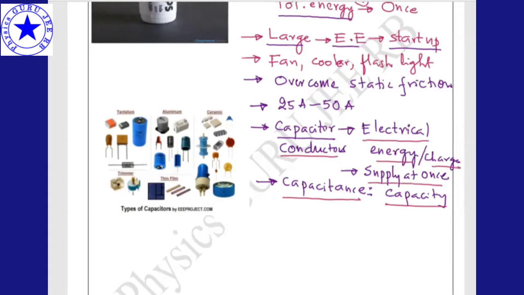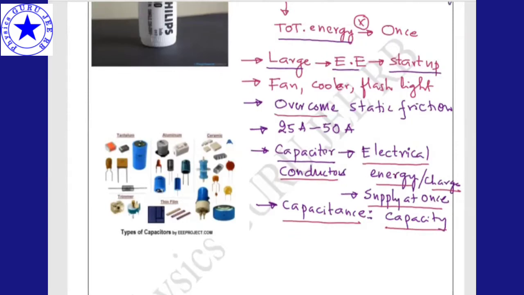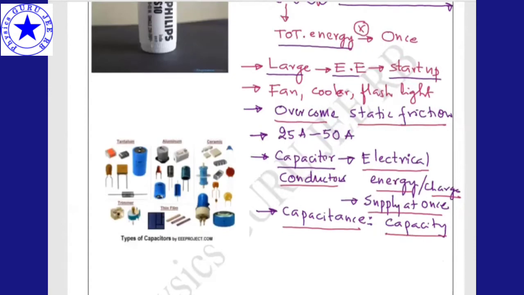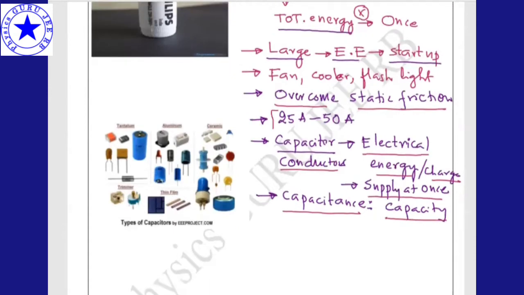So why do we require this? Because to overcome static friction and for some devices which require a large electrical energy to start up. Large electrical energy means normally 25 amps to 50 amps of current at a time is required to supply. This type of job can be done by a capacitor.